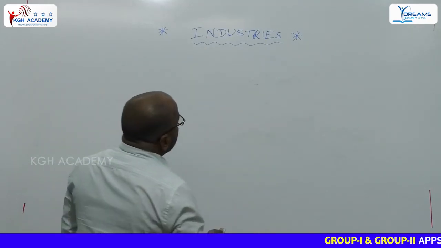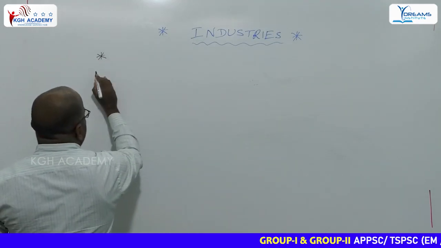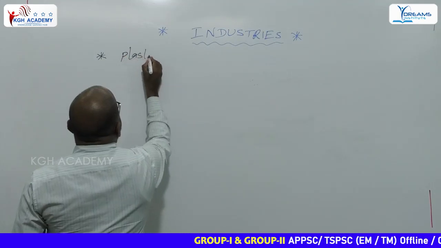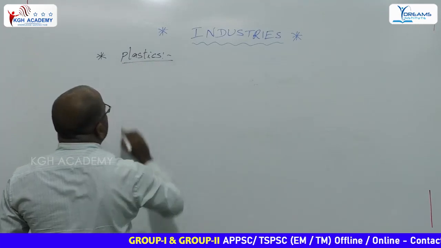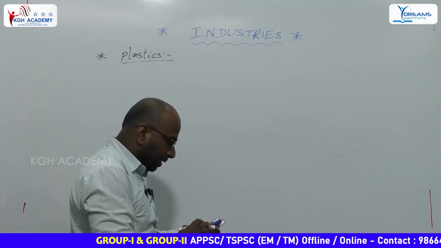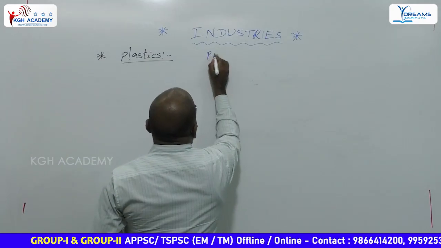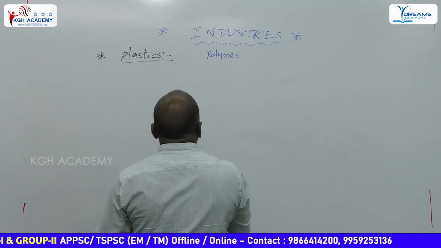The last topic in this industry is plastics. Plastics are also one type of polymer. What is the meaning of polymer?